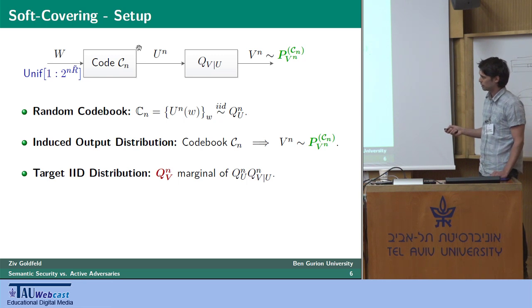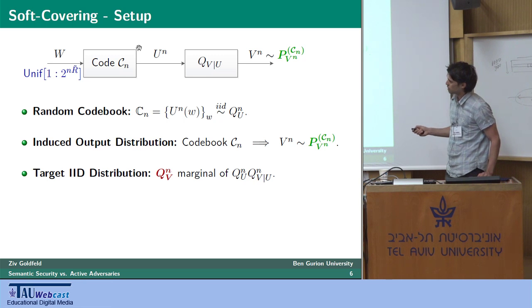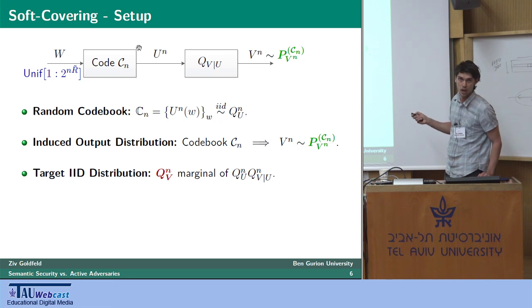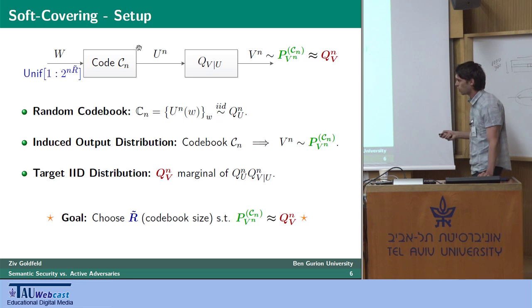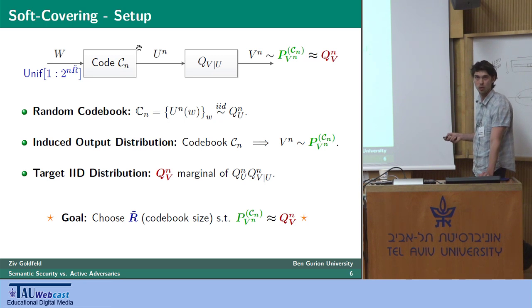Our target IID distribution is denoted by Q_V to the power of n, where this Q_V is nothing but the marginal distribution of our coding PMF Q_U times our channel Q_{V|U}. Okay, so we're trying to make the green one approximate the red one, and essentially the question we're asking is how large should our codebook be, or in other words, how to choose the rate of the codebook R tilde so that the desired approximation holds.